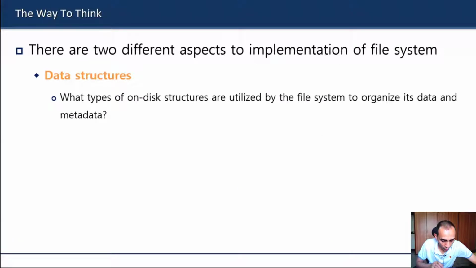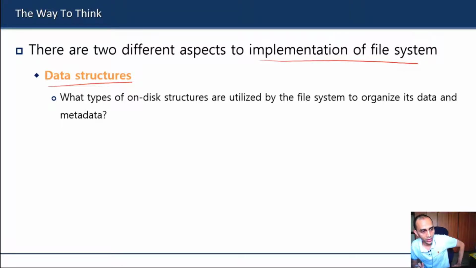There are two things which are important to understand in the implementation of a file system. One is the basic data structures that will be used by our file system software to organize the content of a file and its metadata.